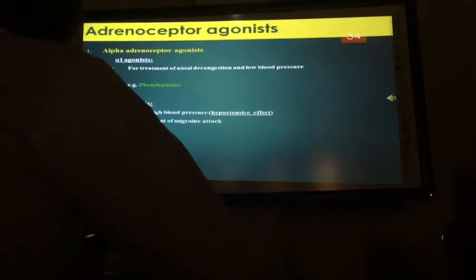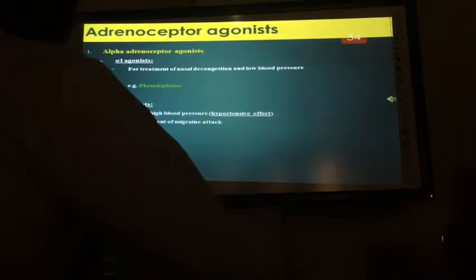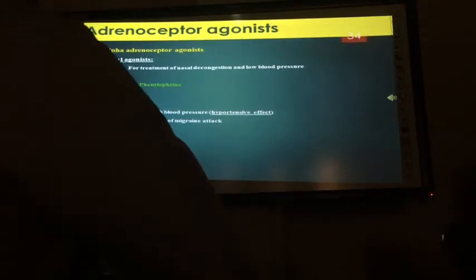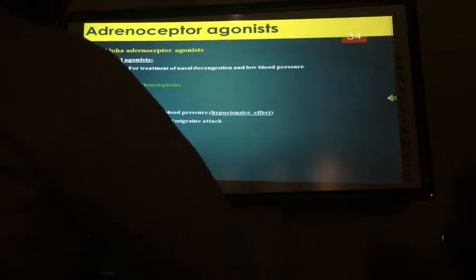And some migraine attacks, not all. The sumatriptan, triptan class of drugs, are the first choice of drugs for migraine. Some of the migraine types are due to excessive vasoconstriction. Such types can be treated by this one.